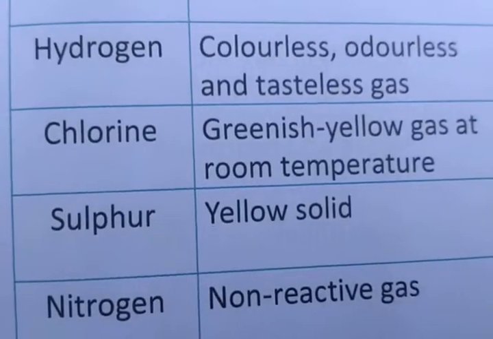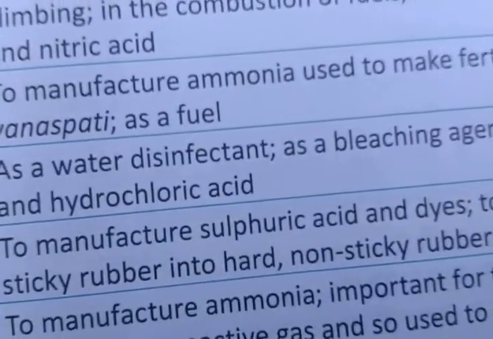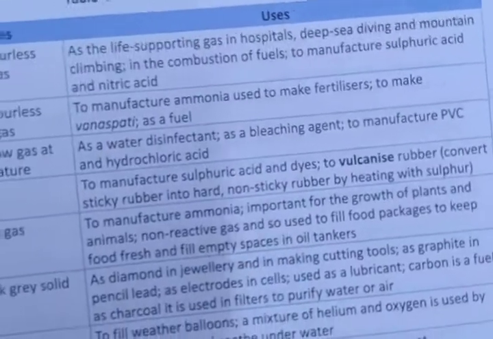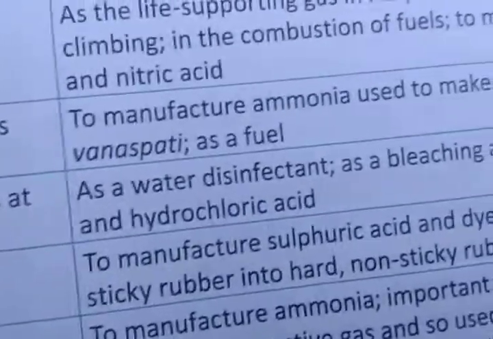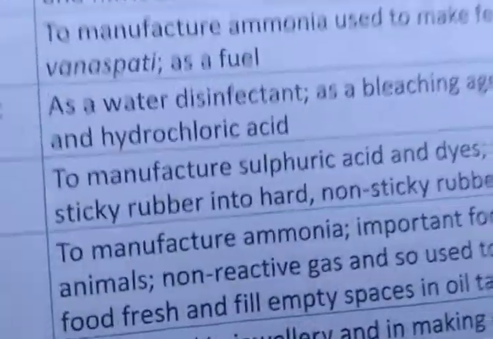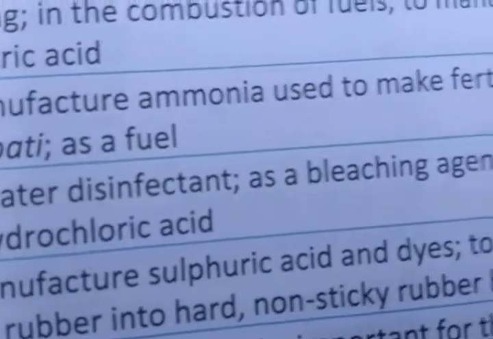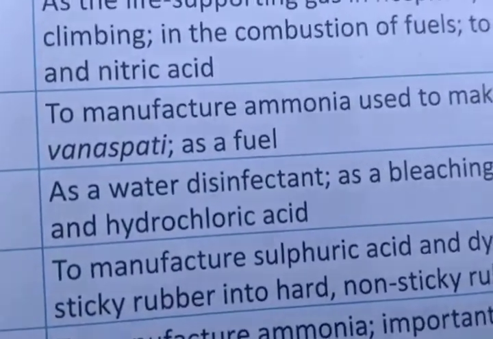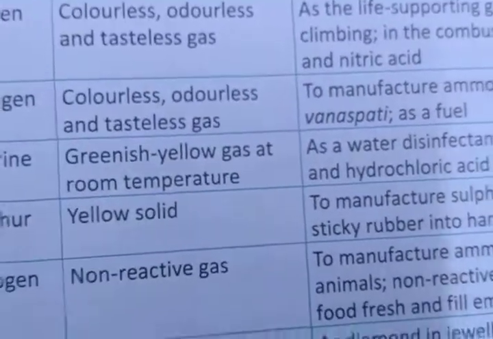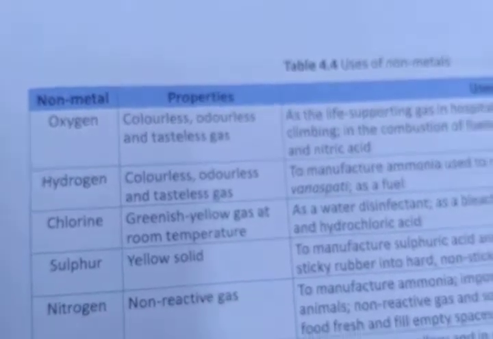After seeing this chlorine, have you ever thought what the uses of chlorine are? Chlorine is used as a water disinfectant and as a bleaching agent, and to manufacture PVC and hydrochloric acid. You can just write this answer in your notebook. If anybody asks you the uses of chlorine, you can write: as a water disinfectant, as a bleaching agent, to manufacture PVC, that is polyvinyl chloride, and hydrochloric acid. So as you have seen, Cl2 is a greenish yellow gas at room temperature.